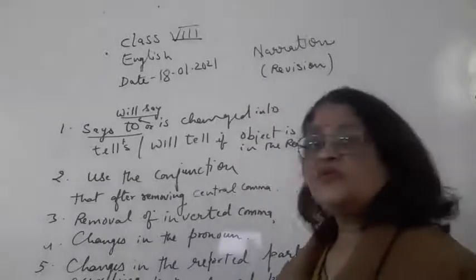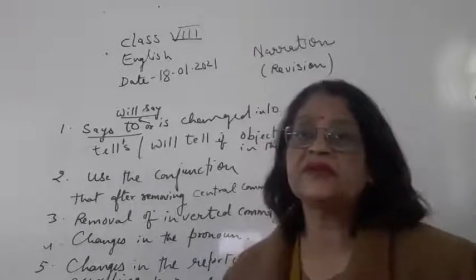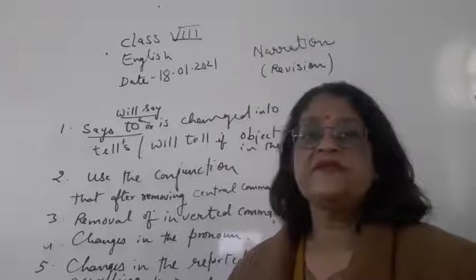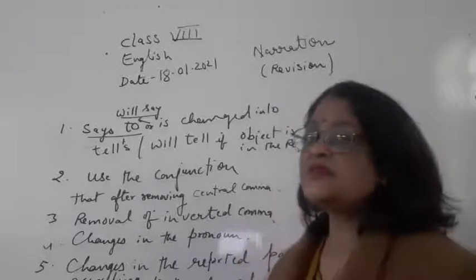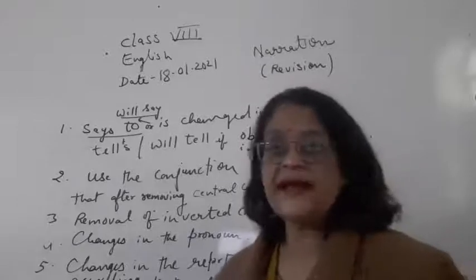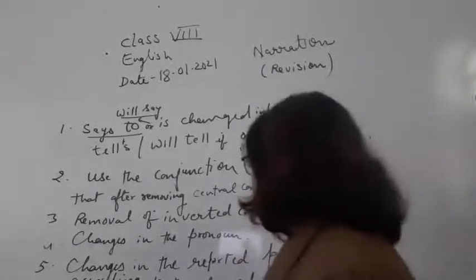So you have to see whether the reporting verb is in the present tense or in the future tense. If it is, you have to remove the inverted comma first. You have to remove the central comma. You have to use the conjunction that, and then children, changes in the reported part according to the changed pronoun.